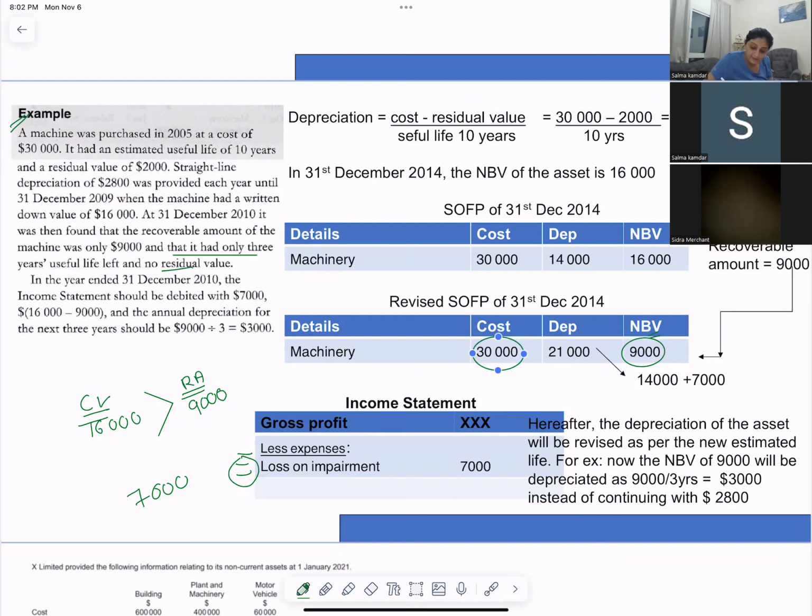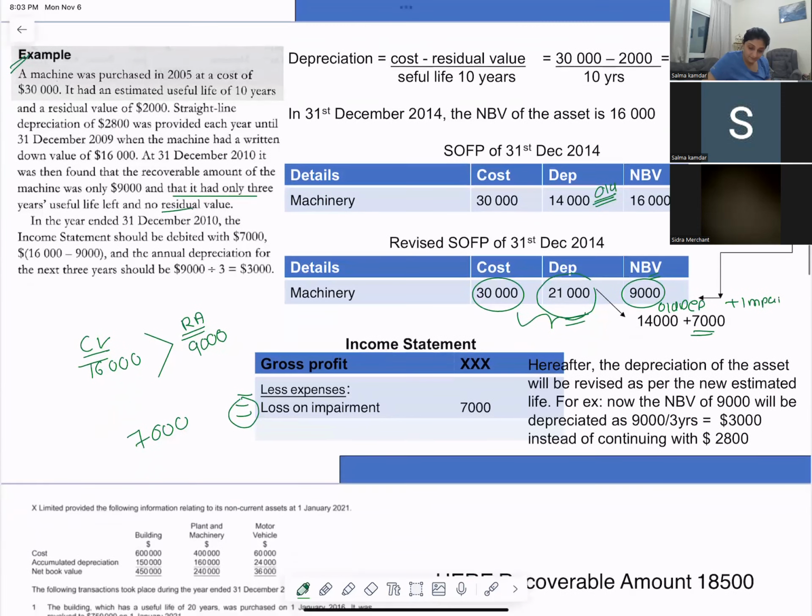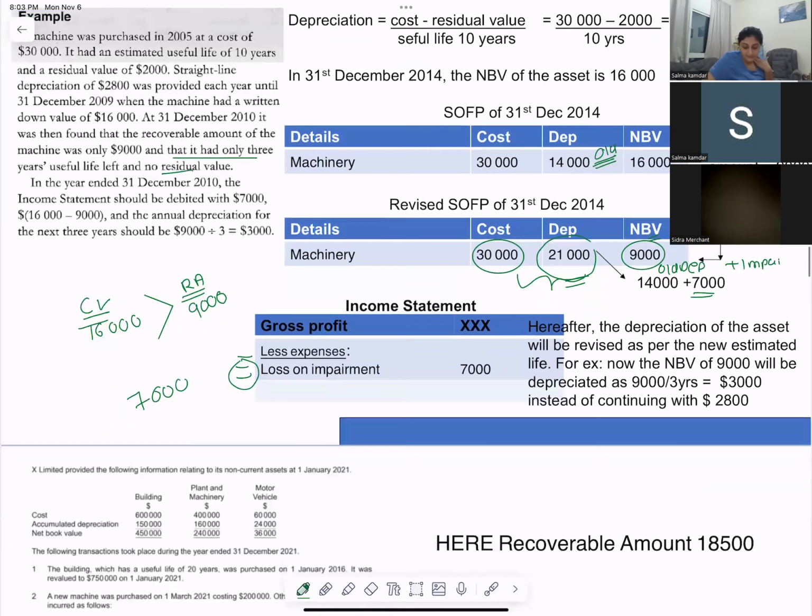And accumulated depreciation, you will take the difference. How do you get the accumulated depreciation? The old depreciation which you had charged before, plus the impairment loss, will give you the new depreciation. You can also do cost minus the carrying value.